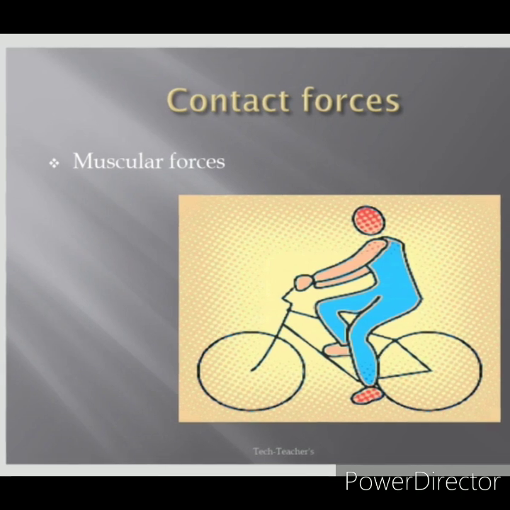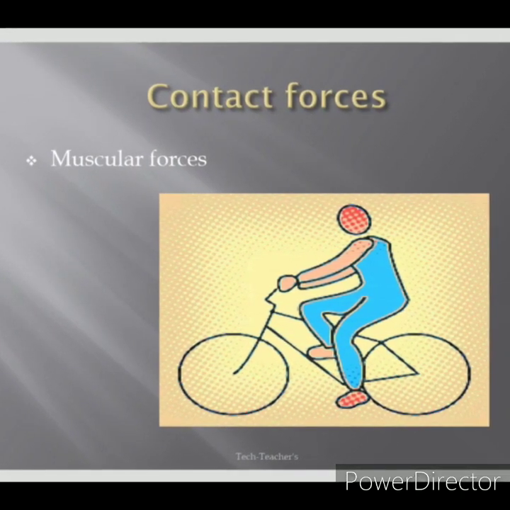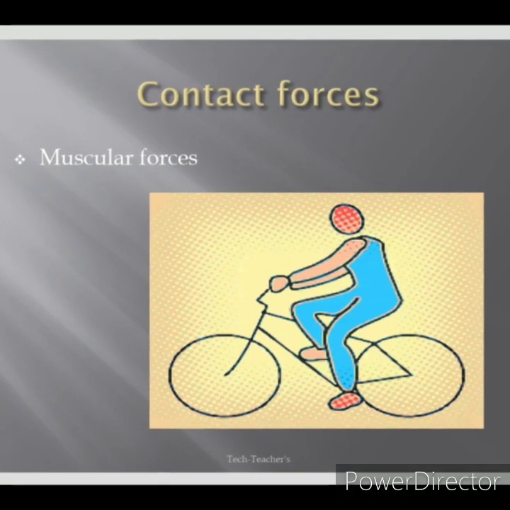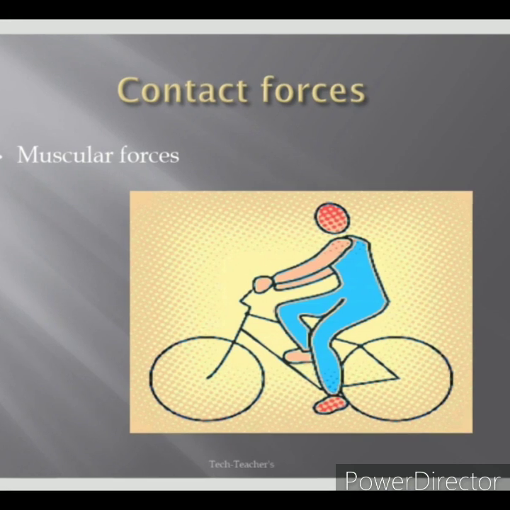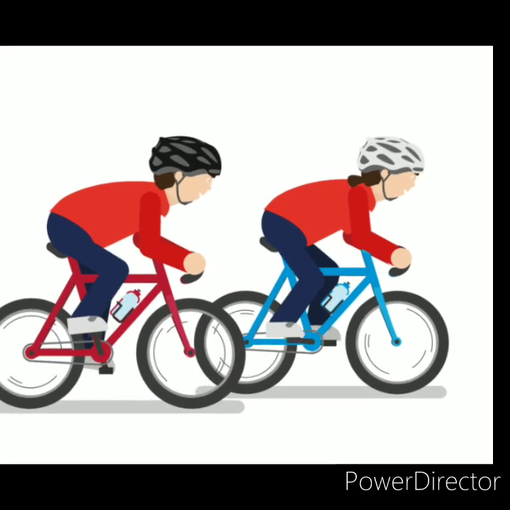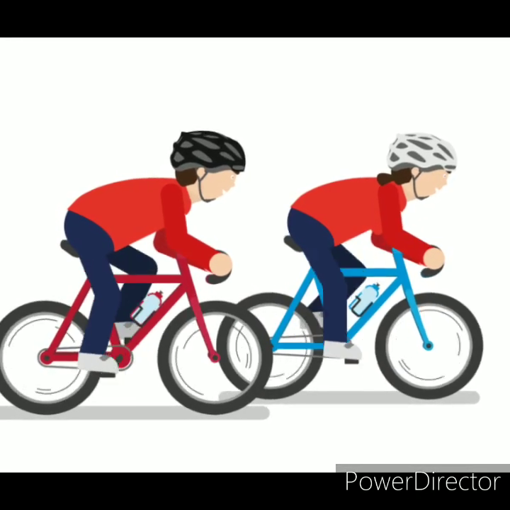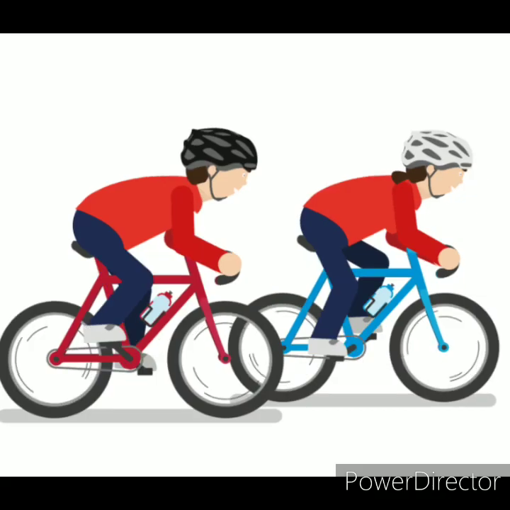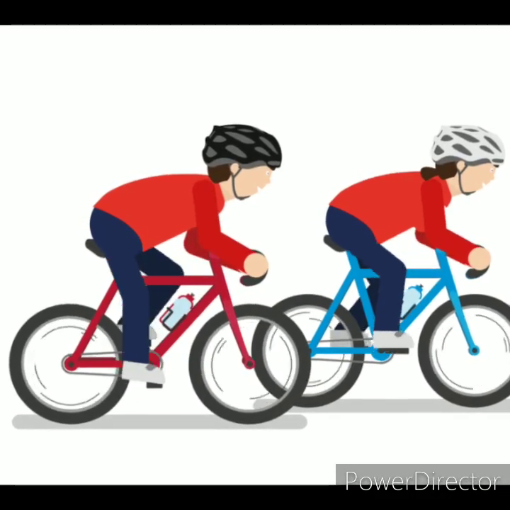We are going to see muscular force. Muscular force is the force where muscles function to produce a resulting force. For example, you can see in the image, cycling is an activity that requires a force of muscles for motion of an object. Other examples of muscular force are day-to-day activities such as walking, working out, or lifting any object.